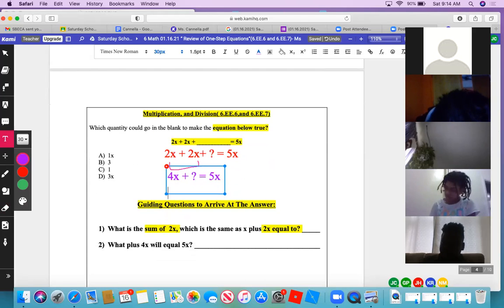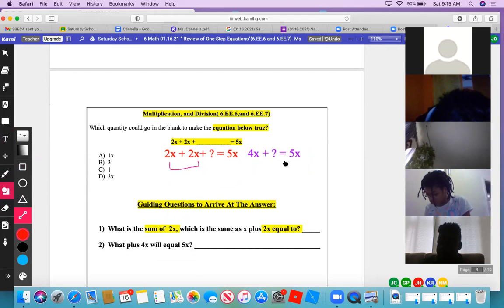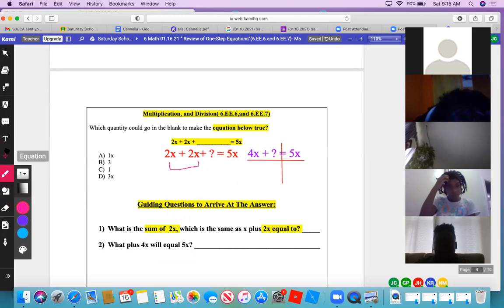Okay, so if you subtract 4x on both sides, what do you get? You get 4x is gone and then you get 1. Okay, so we use the wall method, right? Because you want to be able to figure out the value. So let's do this in pink.